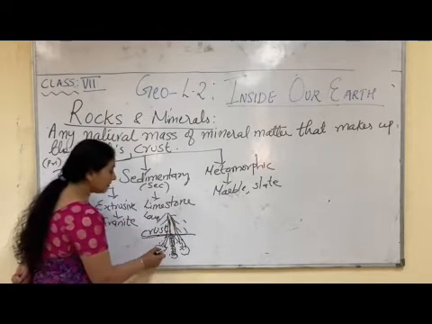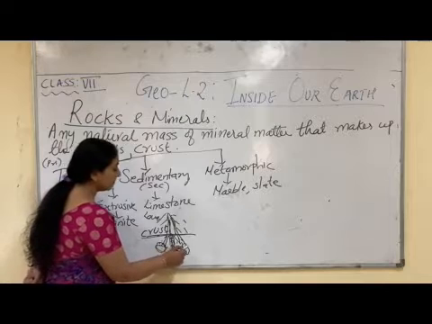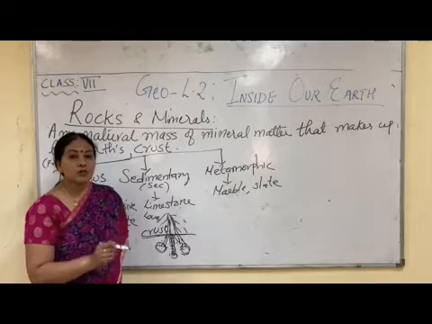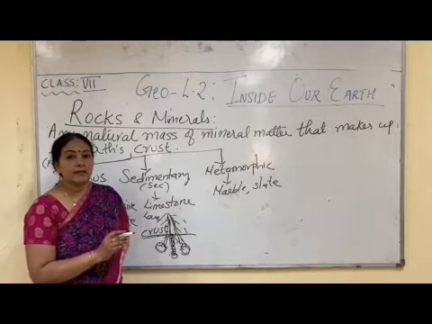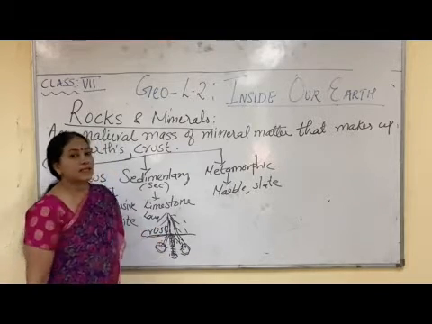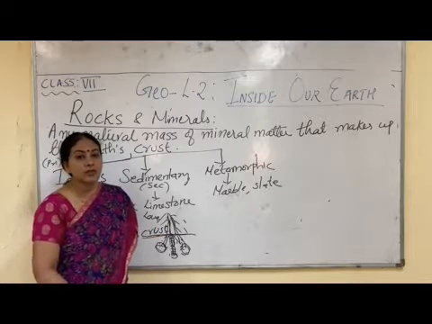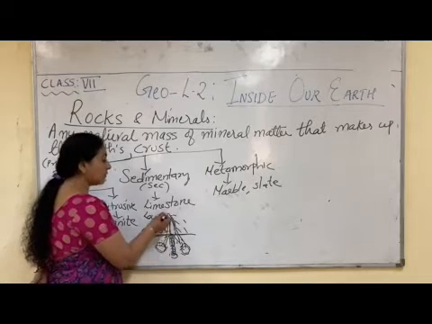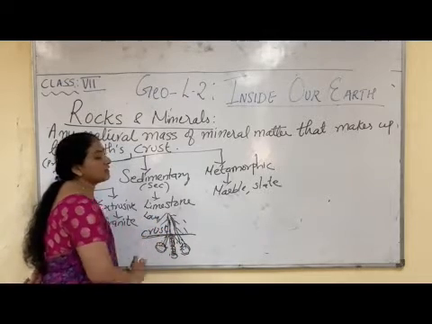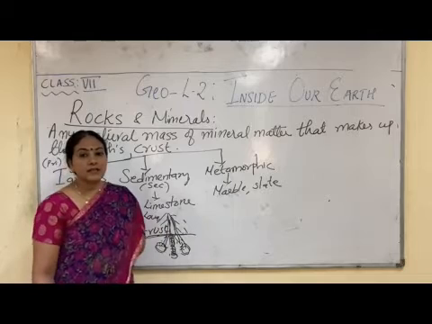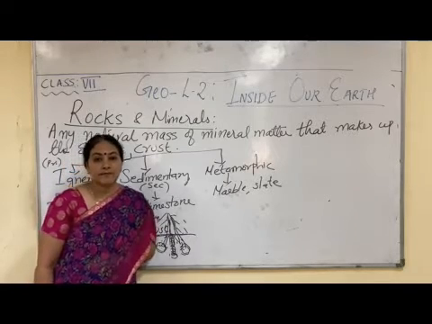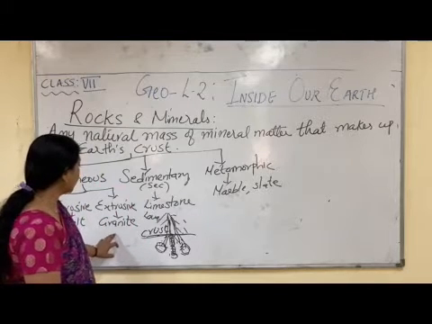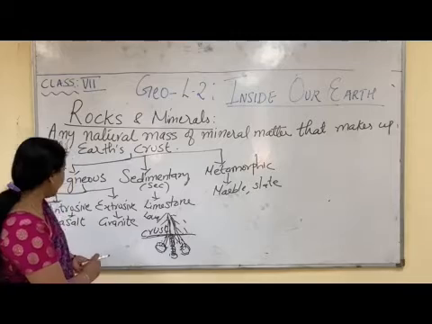So the rocks which solidify inside the crust or below the crust is also igneous rock, but because it is inside the earth's crust, it is called as intrusive igneous rock. And the lava which is able to come out and settle on the surface of the earth, that rock is called as extrusive igneous rock. Now one example of intrusive igneous rock is granite.